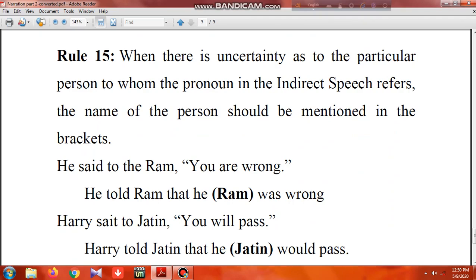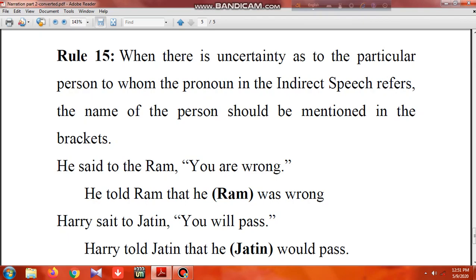The last rule for today says when there is uncertainty as to the particular person to whom the pronoun in the indirect speech refers, the name of the person should be mentioned in brackets. Means we do this whenever we have confusion about the subjects. If there's similarity or we don't know actually to whom it refers, it's better to write the name in brackets, or you write the first letter of that person's name.